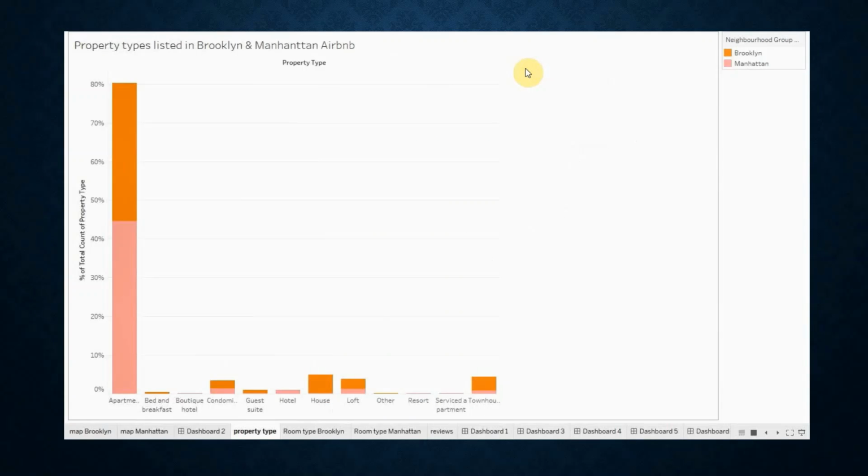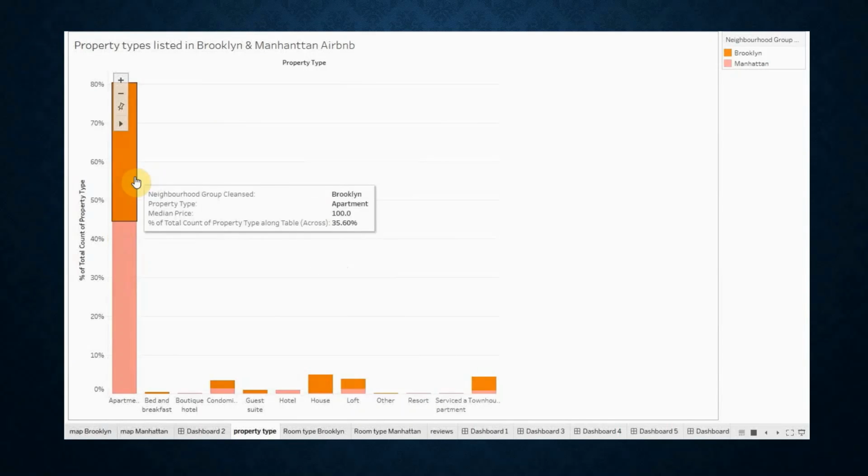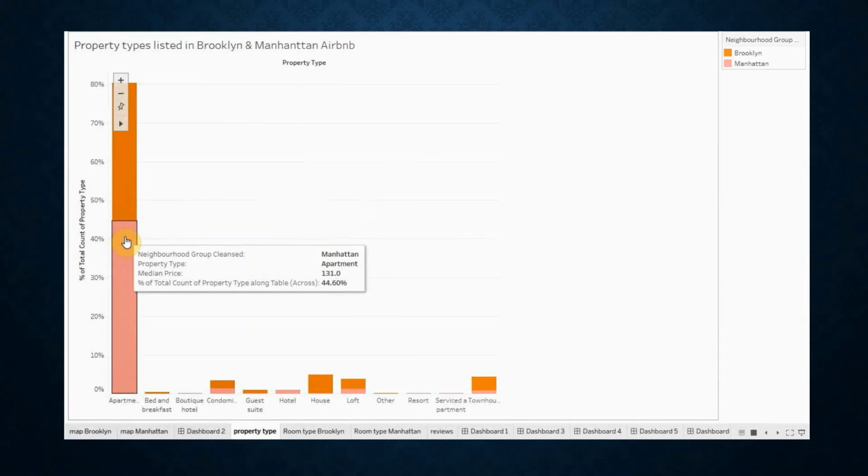Now, let's look into the property types that are listed in Brooklyn and Manhattan Airbnb. The most common one is the apartment, which makes up around 35.6% in Brooklyn with a median price of $100, and in Manhattan 44.6% with a median price of $131. The orange one represents Brooklyn and the pink one represents Manhattan.